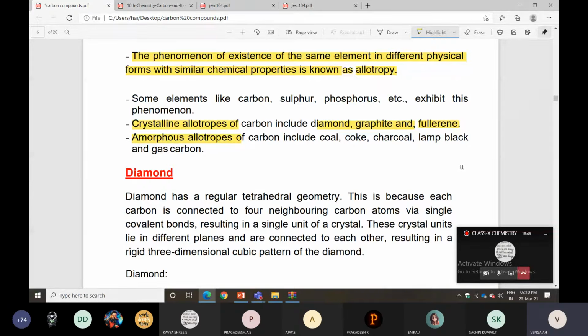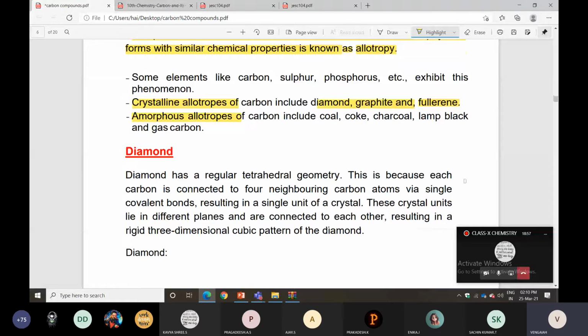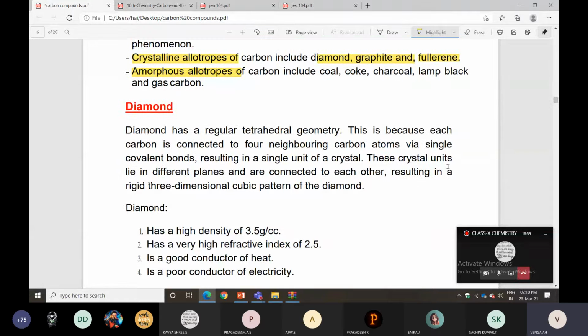Now here we are discussing three compounds. One is diamond, next one is graphite, next one is fullerene. Diamond condition: diamond has a regular tetrahedral geometry. This is because each carbon is connected by four neighboring carbon atoms. It will be a regular tetrahedral geometry.